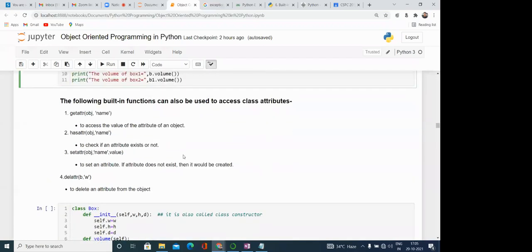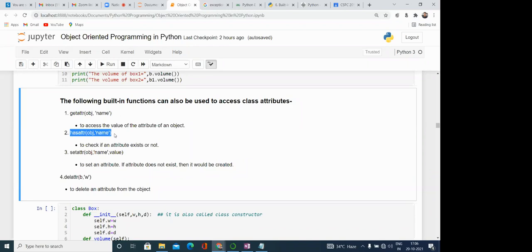Now there are some functions using which we can access the attributes of the class. One function is getattr with the object name, which is used to access the value of an attribute of an object. Suppose an object has an attribute a and we want to print the value. Either we can print the object name and then a directly, or we can use that method. Similarly, hasattr tells us whether a particular object has some attribute or not.